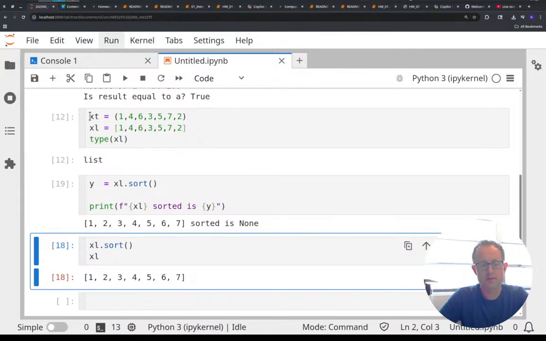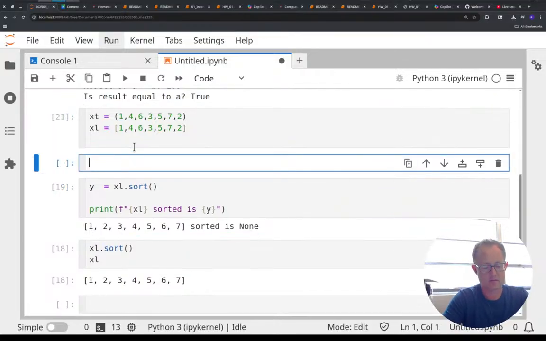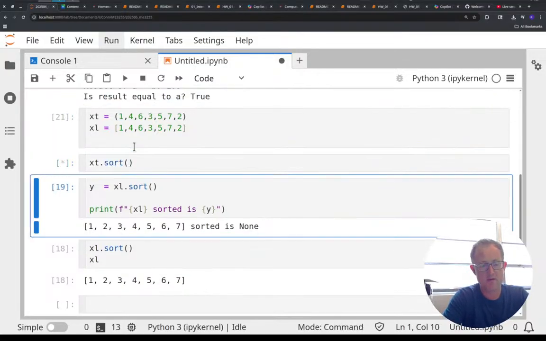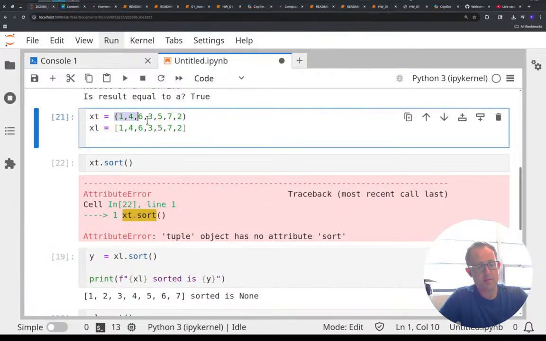So a tuple, when I try to sort a tuple, xt.sort, I can't do it because tuples are what's known as immutable types, so they're not changeable. Once I tell Python, hey, take these 7 numbers, store them inside this piece of the computer and call it xt, I can't do anything with that anymore. I can make copies of it somehow and then maybe change that, or I could change the type,